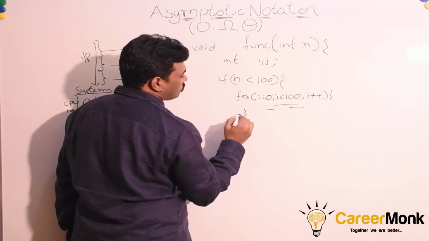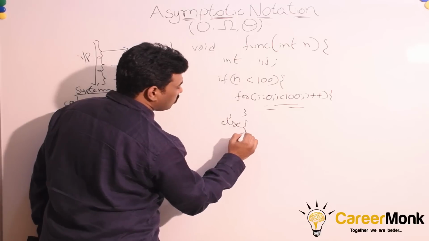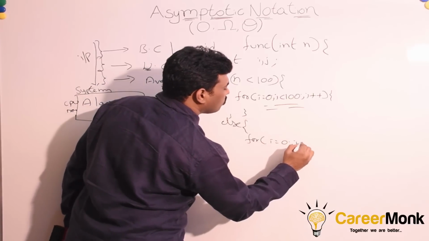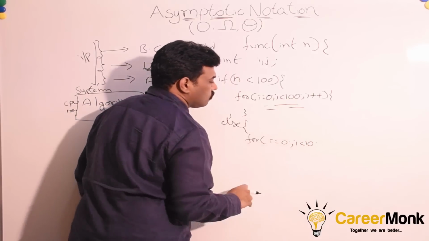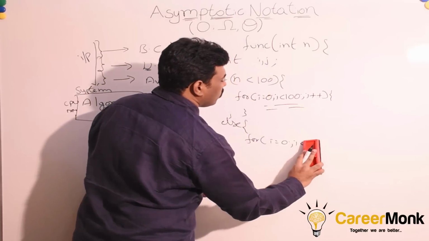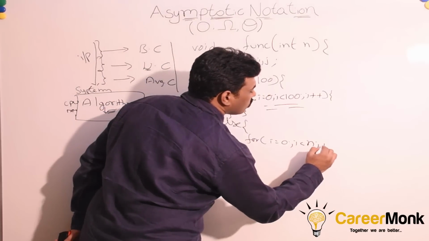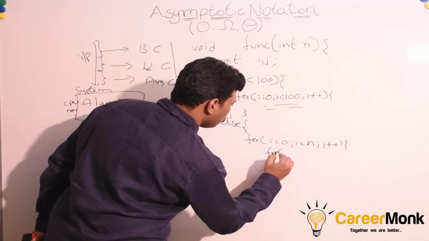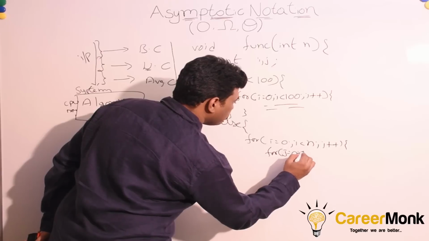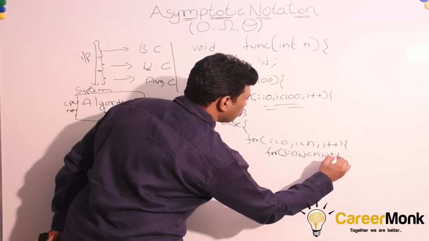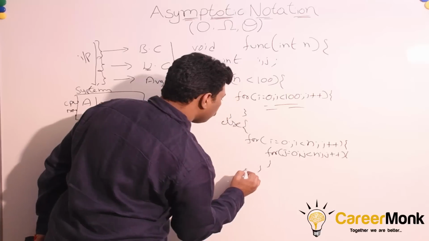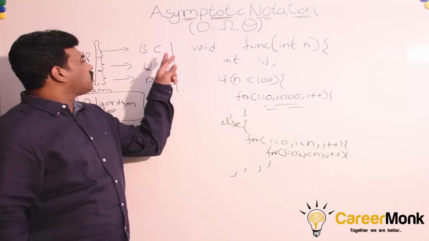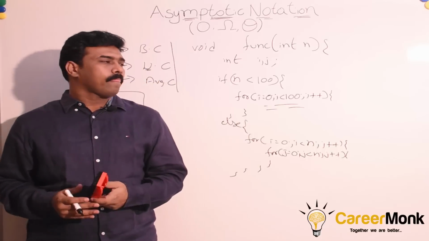Some statements here. In the else part, let us add a nested for loop. So instead of 10 or n, you don't have to worry what this function is doing. Our objective is to analyze best case, worst case, and average case.